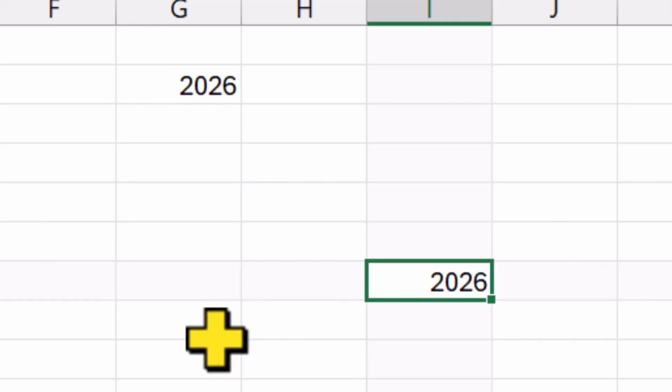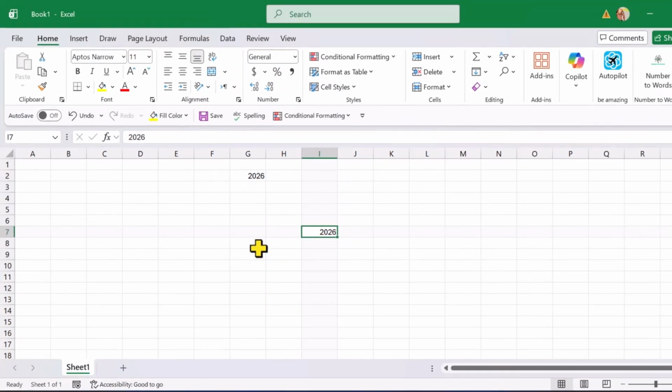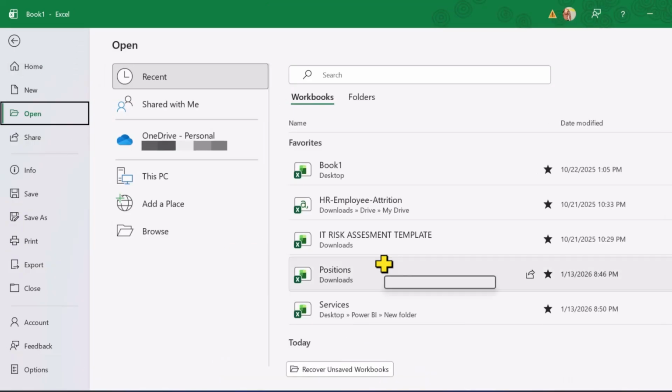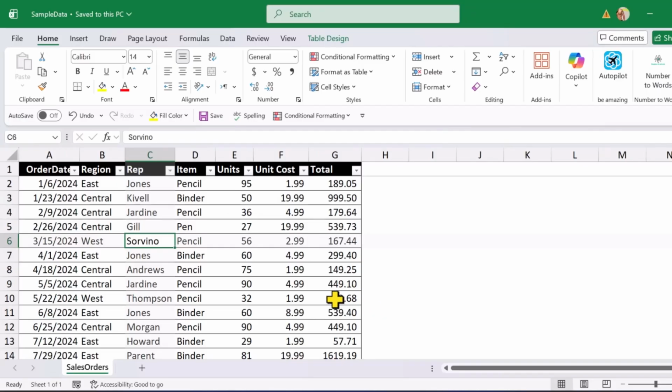Now, let's open a workbook that already contains data. The shortcut for Open is Ctrl plus O. This takes us to the Open screen, where we can choose a recent file. I'll click once to open it. With this data open, we can move around very quickly.